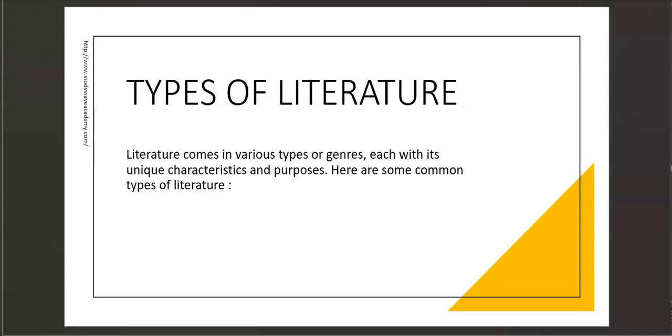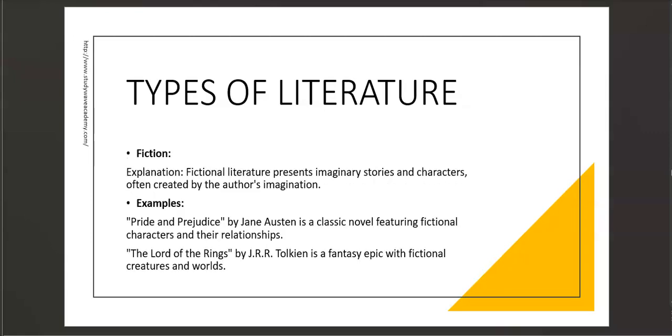So here are some common types of literature. We're going to be looking at the different types of literature and different works of literature. We have fiction. I've already talked about fiction and told you what it is. One thing you have to know is that fiction is something not true. So you can tell yourself something that is not true is called fiction. The first genre is fiction.